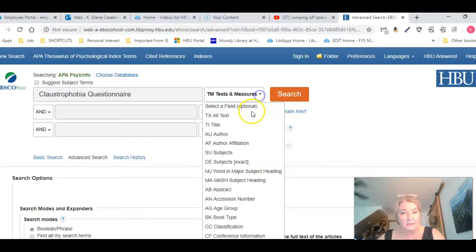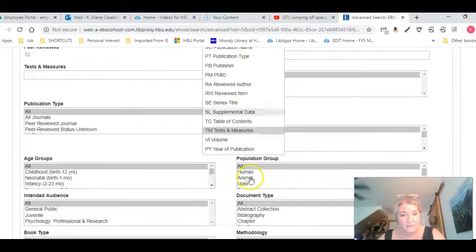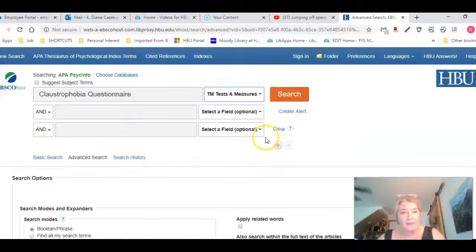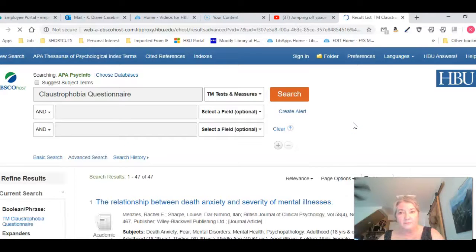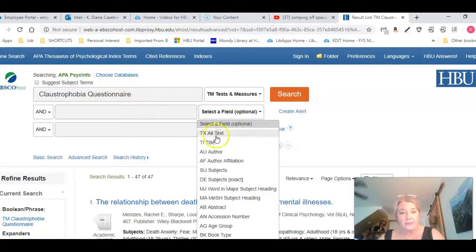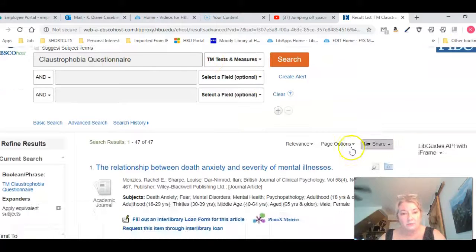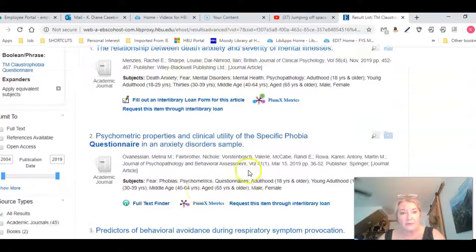And you can see there is still a test and measures field right here. And I can actually run the search again, and now we're searching PsycInfo, not PsycArticles. You could also run searches for just claustrophobia questionnaire anywhere in the text of an article, and see if they give you any information if you don't get enough with just this search. But I've got 47 hits with the claustrophobia questionnaire being somewhere in the record for these articles here.